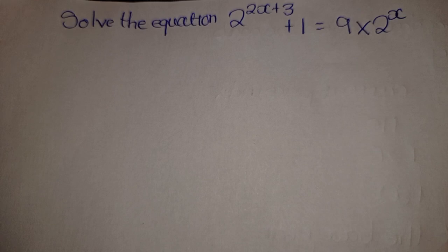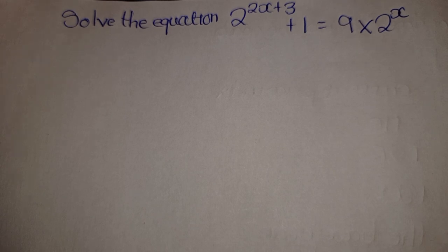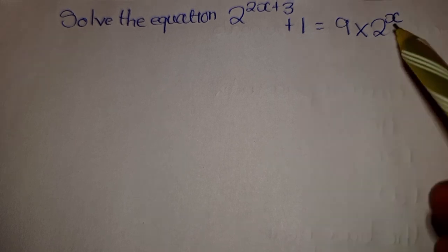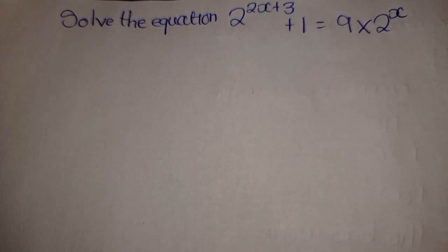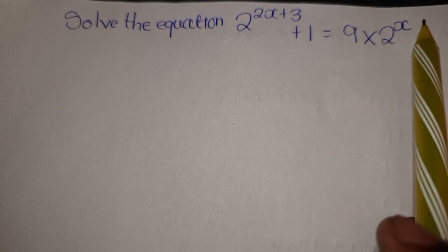So today we have one interesting question which reads, solve the equation. Basically, when you have been given any equation, you need to identify what kind of equation it is. So we have identified that this one is an exponential equation. Why? Because 9 times 2^x cannot be multiplied under any circumstance unless we deal with something further. So to solve any given exponential equation, you need to check for clues. Remember, they have given you a clue here to be 2^x.